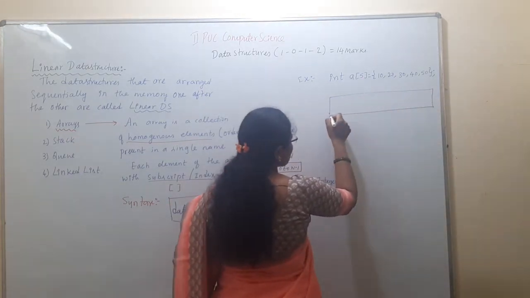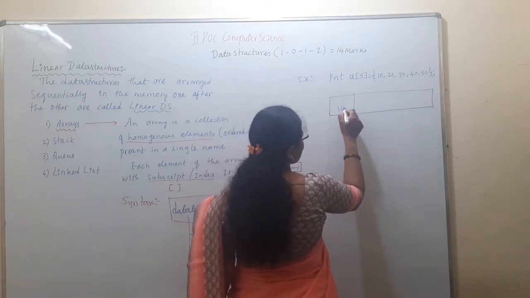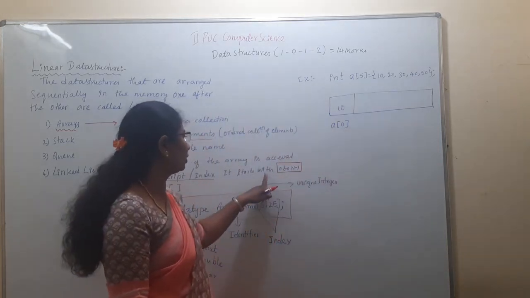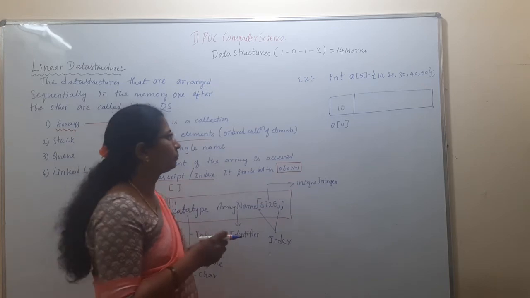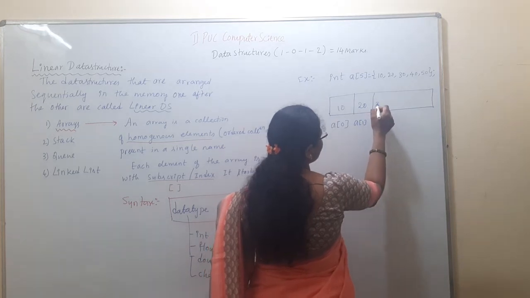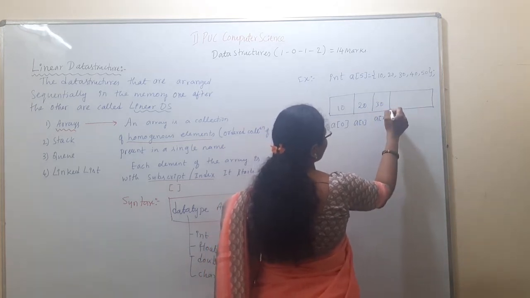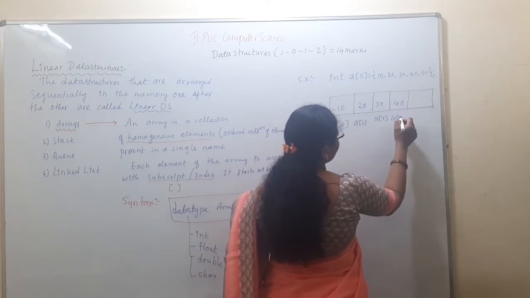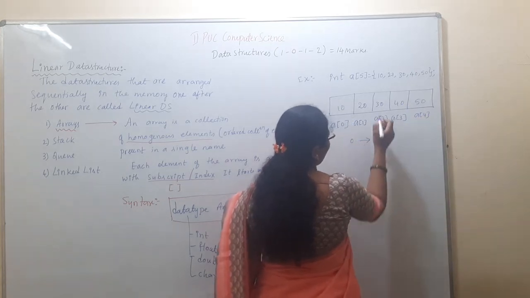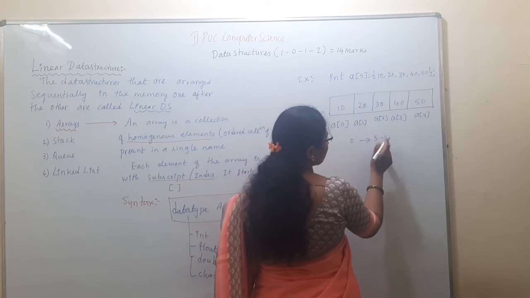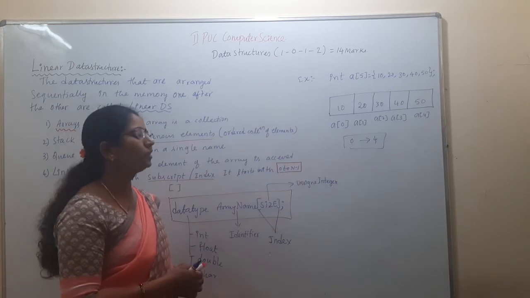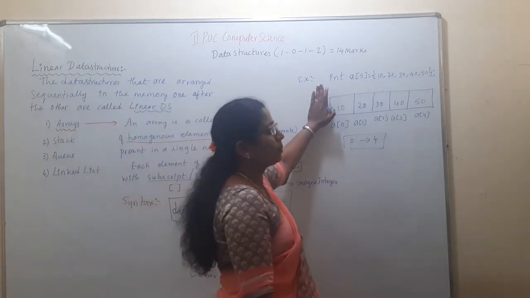This is the memory representation of your array. The first element 10 will be stored in the index location a of 0. Why is it a of 0? Array index starts with 0. Then the next element 20 will be stored in the location a of 1, 30 in a of 2, then 40 in a of 3, then 50 in a of 4. It starts with 0 to n minus 1. What is n? n is 5, minus 1 gives you 4. 0 to n minus 1. We have given the element locations in the memory representation.